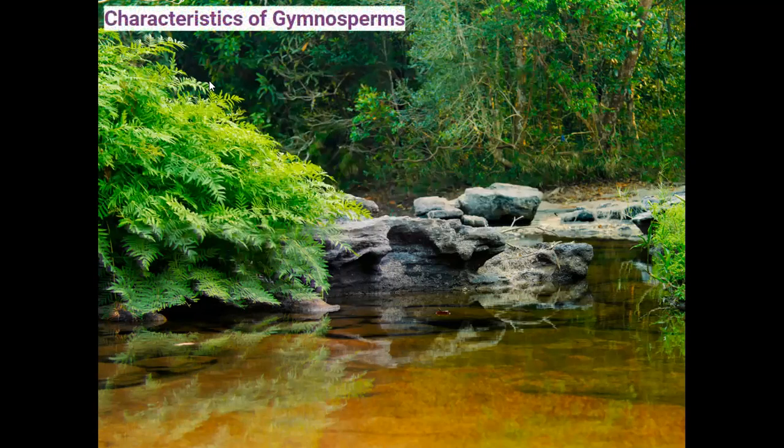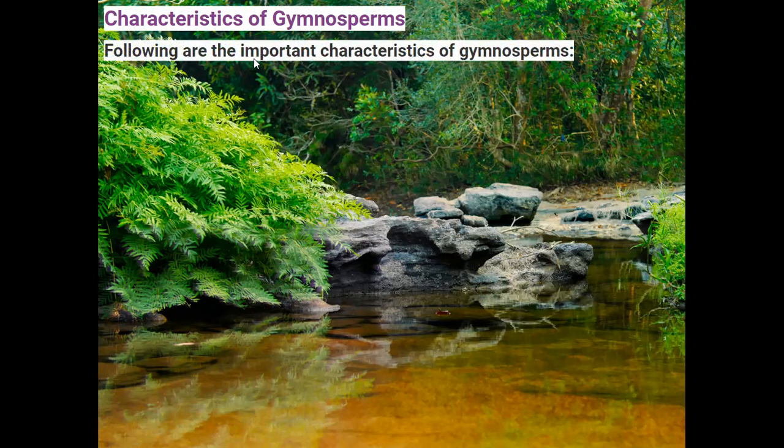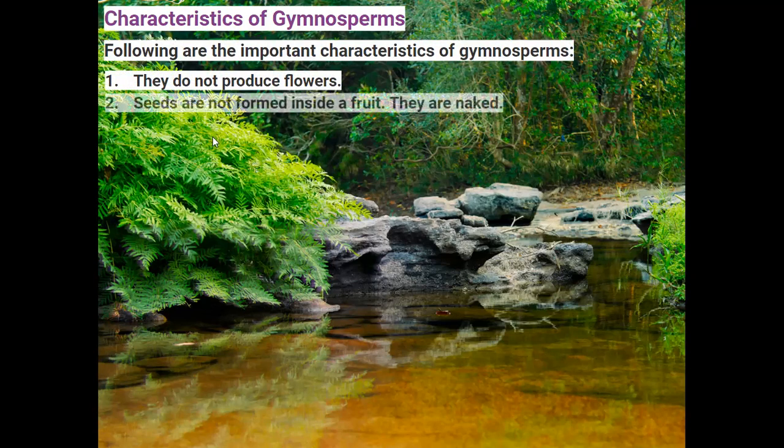And the next one is the characteristics of the gymnosperms. See, the following are important diversifying characters of gymnosperms. They do not produce flowers, which means flowers are absent in the gymnosperms. Seeds are not formed inside a fruit. They are in naked condition. Gymno means naked seeds are developed.